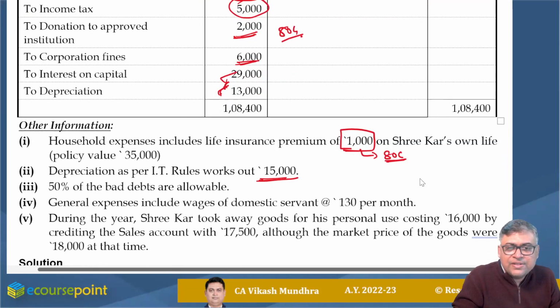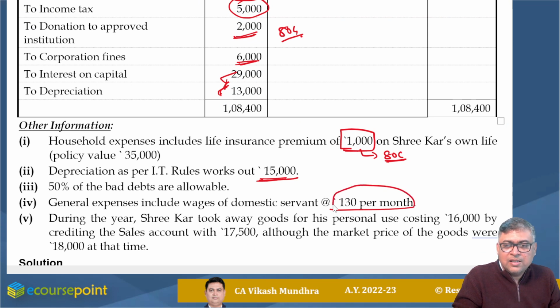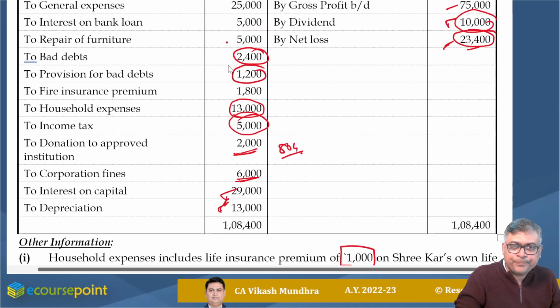Next information, general expenses include wages of a domestic servant at the rate of rupees 130 per month. Since the person is deployed in my house, can I say that this wage is my personal expenditure? Yes, so this should be considered as my personal expenditure. Henceforth 130 is included in general expenses here.